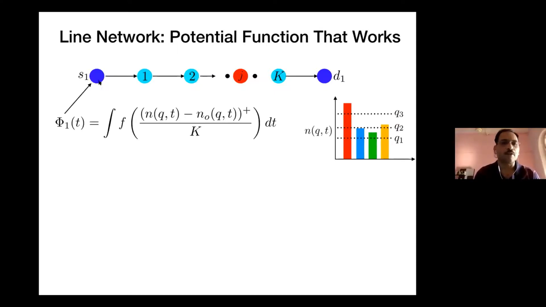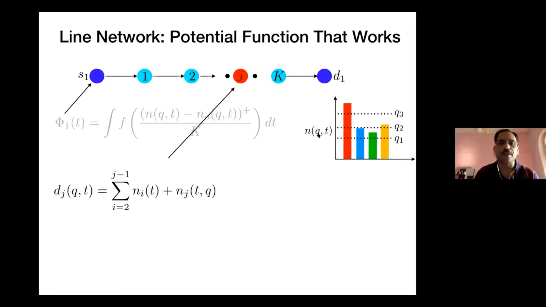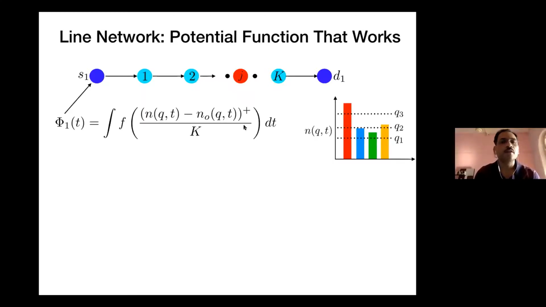For server 1, remember N_Q of T is the same quantity, the number of jobs above a certain level of job size. For the first server, it is identical to what we saw for the single server case, except for this normalization by K. K is the number of servers in between source 1 and destination 1. So this quantity is exactly the same: the difference of the workload at the source server between the algorithm and the OPT. F is the same function. K is the only difference compared to the single server case.